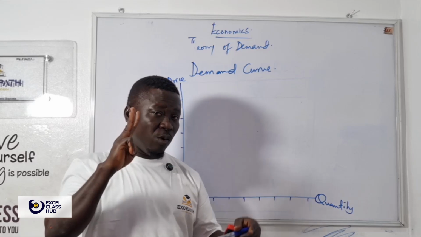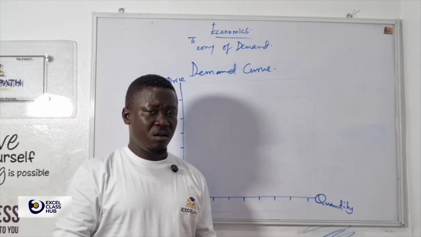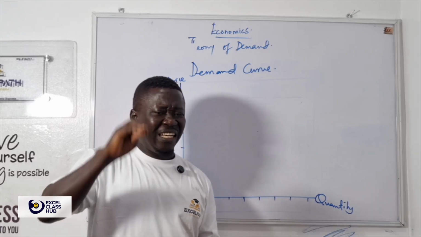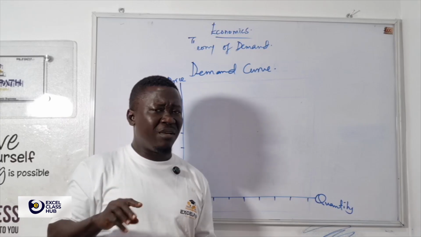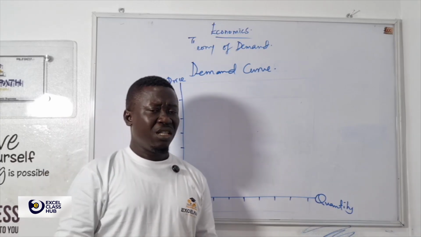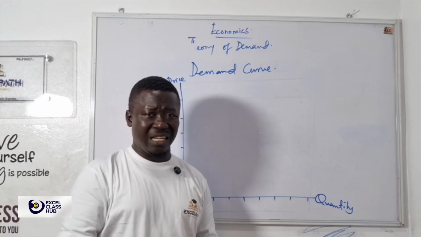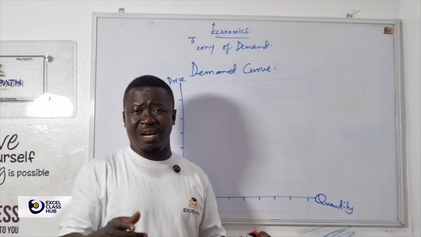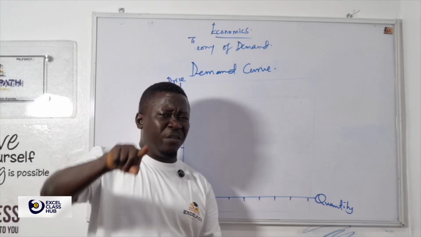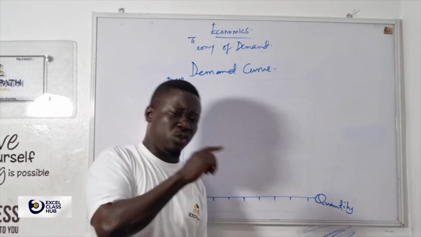I will explain it so you understand everything, especially when you come across them in examination. JAMB will not ask you what is a demand curve. JAMB will never ask you what is elasticity of demand. No. It is the application of these things that JAMB will use to ask you questions.